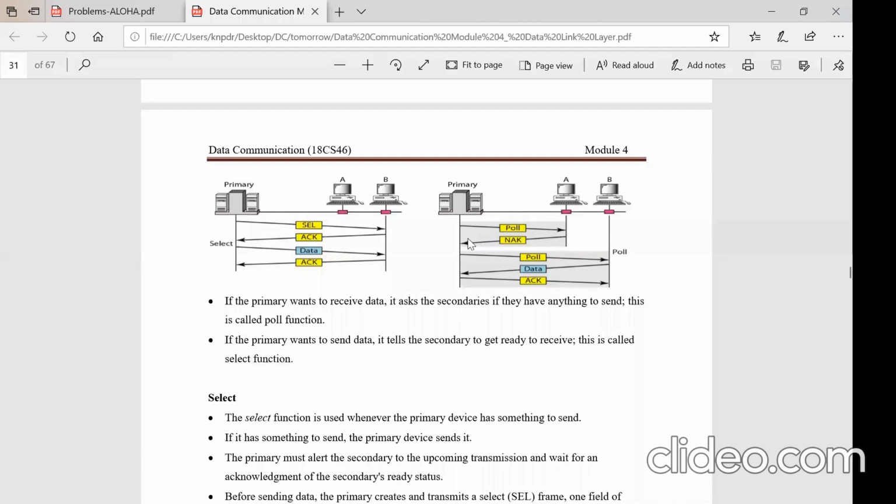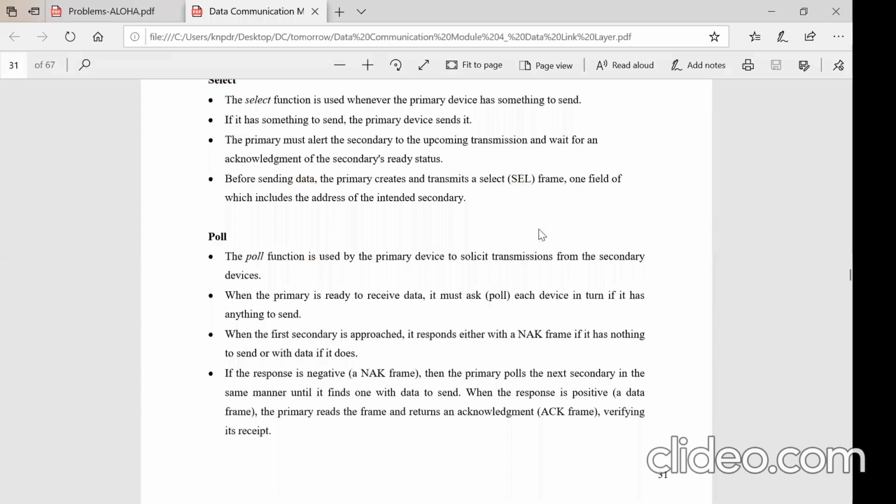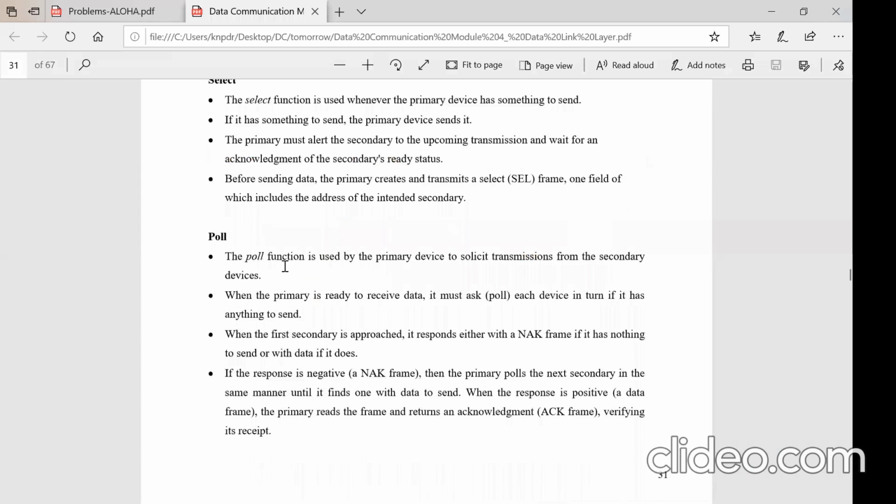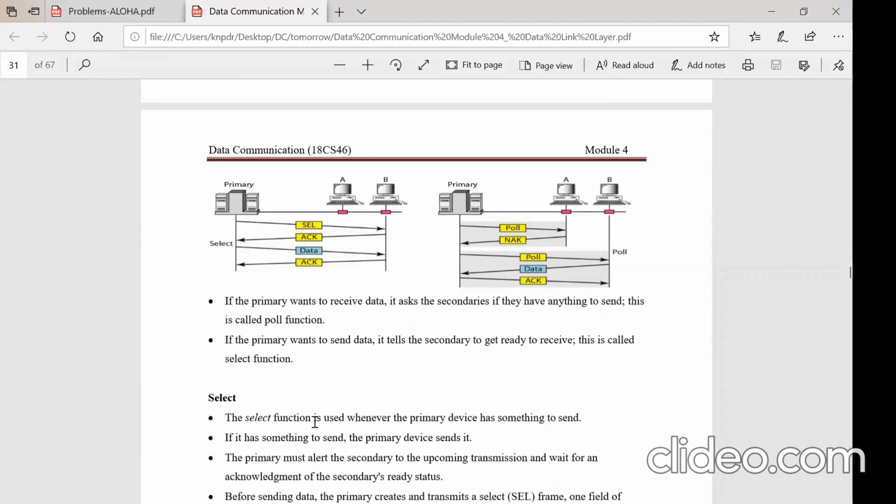Then in the second one, if the secondaries have got data, and the primary wants the data from the secondaries, then they go for the poll. That means there are 2 strategies used here. If the primary wants to send the data, it uses the select method. If the primary wants to receive the data from the secondaries, it uses the poll method, the poll function.